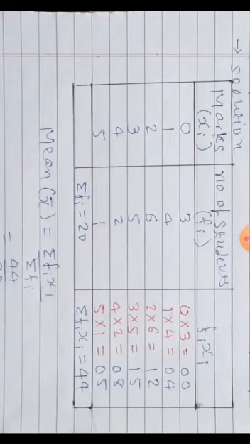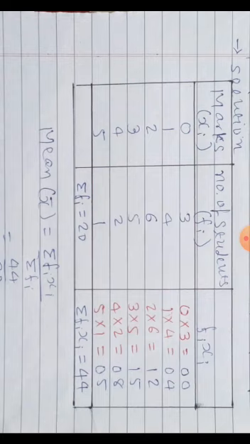So the total of that Fi xi column is 44. That is known as sigma Fi xi. Sigma is applied there. Why? Because the total of Fi xi means sigma Fi xi. So sigma Fi xi is here 44. Likewise the total of the Fi column, that is 3 plus 4 plus 6 plus 5 plus 2 plus 1, that is 20. So it is the total of the Fi column, so it is known as sigma Fi.